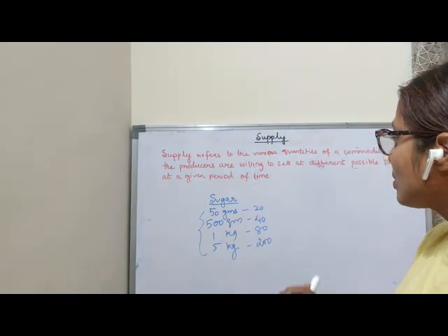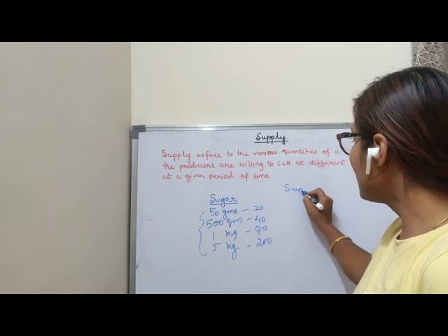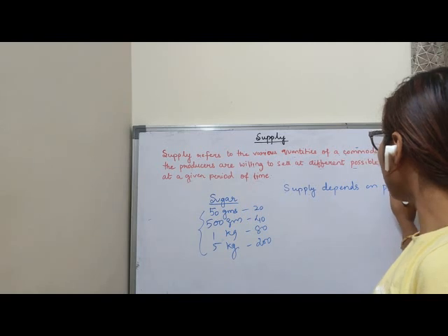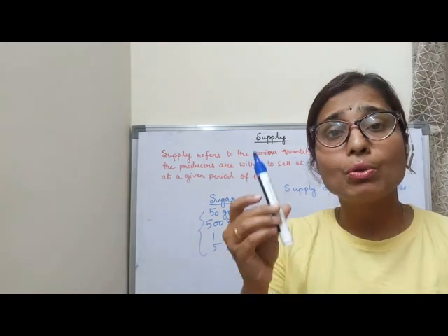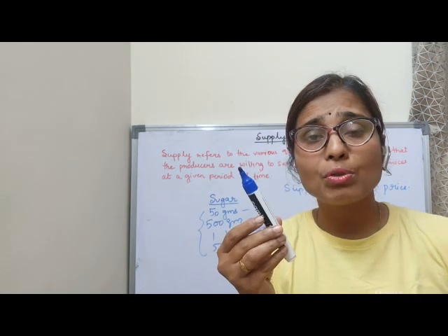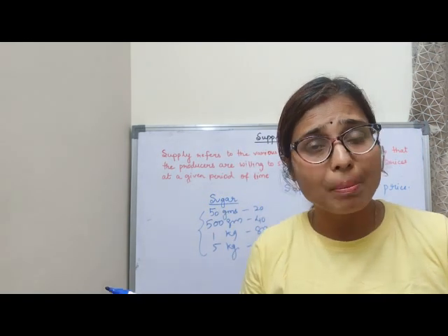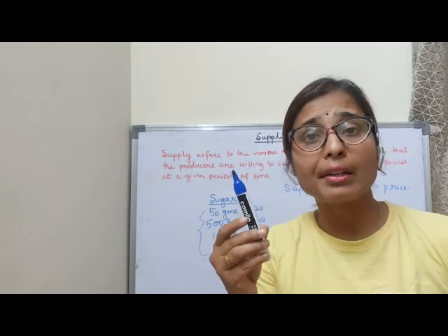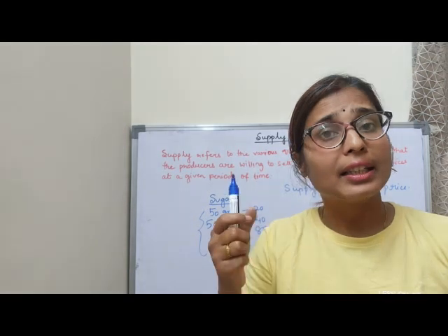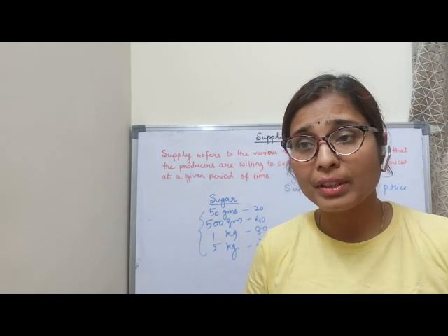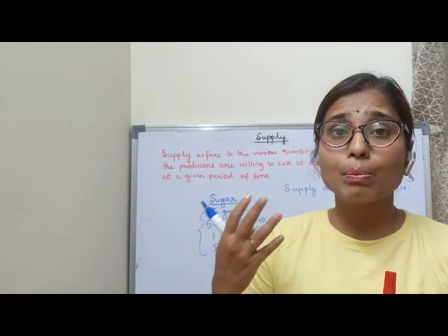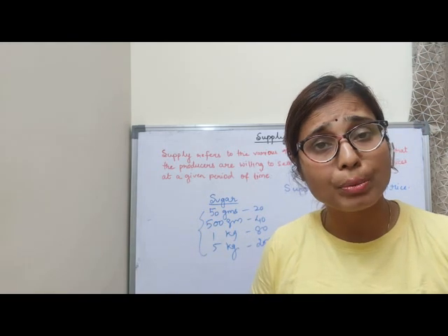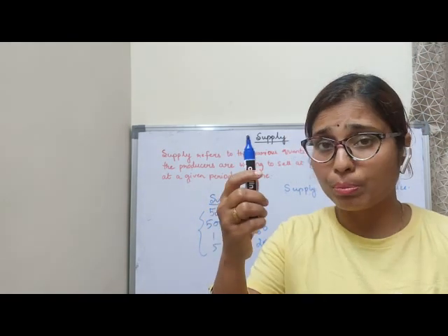So supply always, children, depends on the price. Supply depends on price. See how? Suppose I am producing this marker pen. When I am producing this marker pen, it is related with the price, as I know that this marker pen has a higher price in the market. If it has the higher price, then that means what? The producer will get the higher profit. He will produce more. That means production will be more. Higher the price, higher will be the production, higher will be the profit of a producer. So he will increase the production of this marker pen.